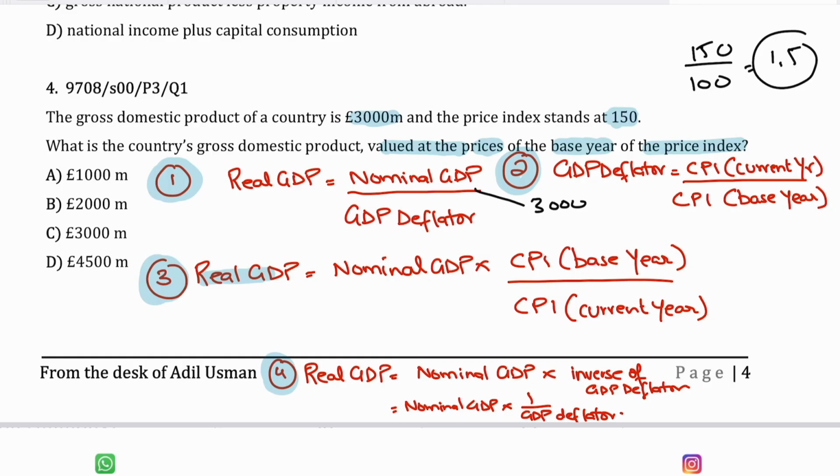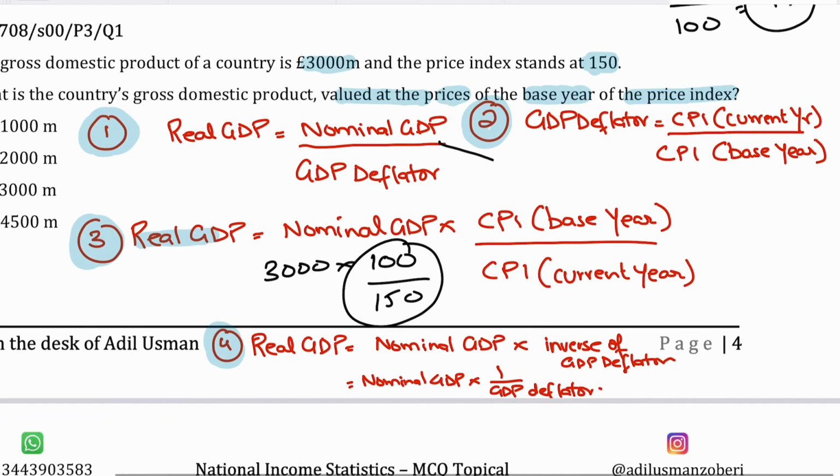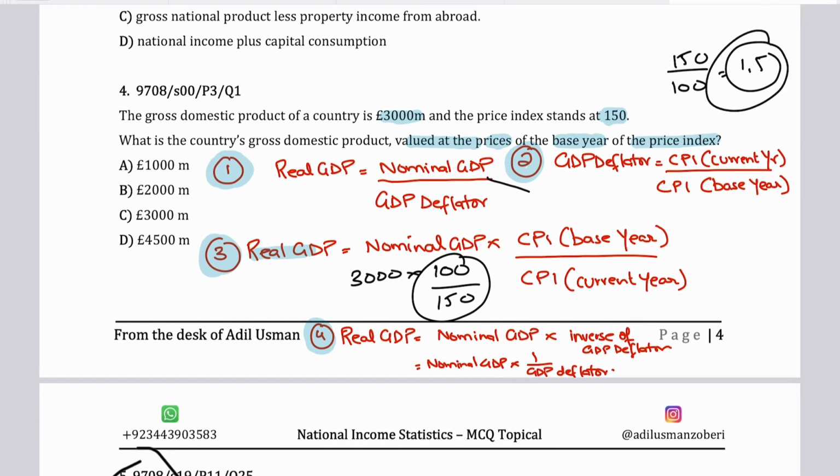And so you could either use this formula or you could use this formula as well. Nominal GDP multiplied by CPI of base year upon CPI of current year. That is 3000 times CPI base year 100 divided by 150. So 3000 multiplied by 100 over 150 would again give you 2000. And like I said, 100 upon 150 is simply the inverse of the GDP deflator. So the value of 100 divided by 150 is simply 0.66667, while the GDP deflator was 1.5, and if you invert it, that is 1 upon 1.5, it would also give you the same value, 0.66667, right?